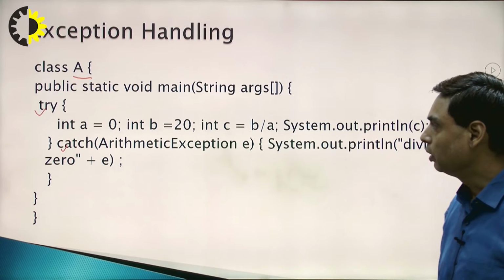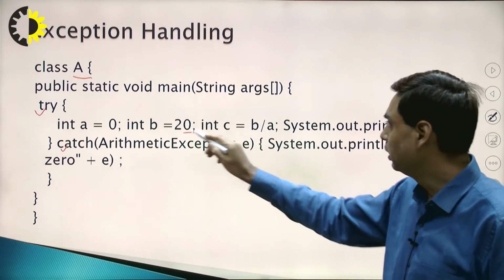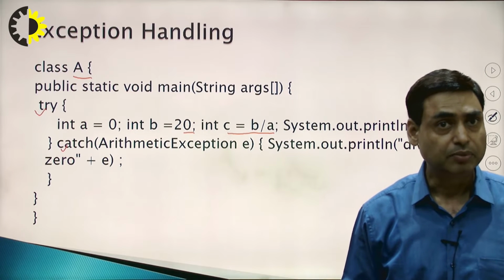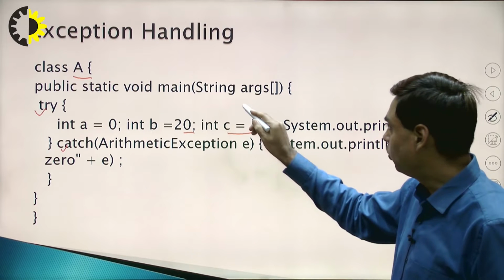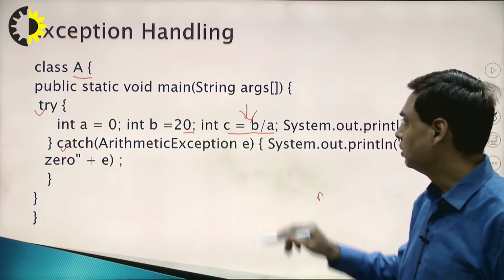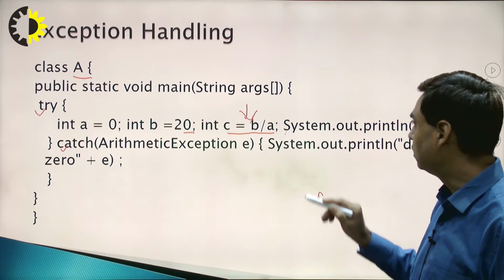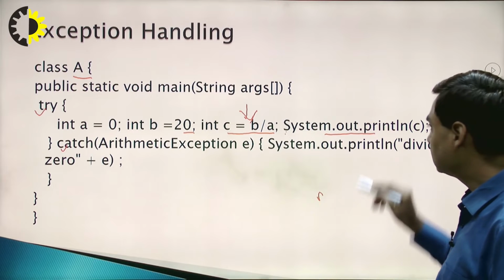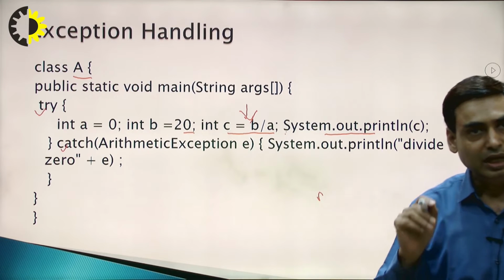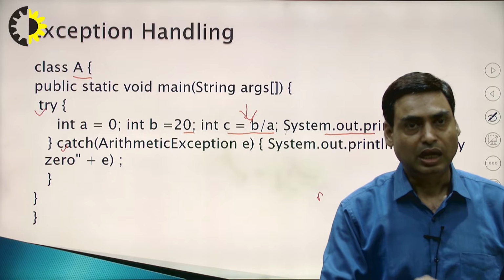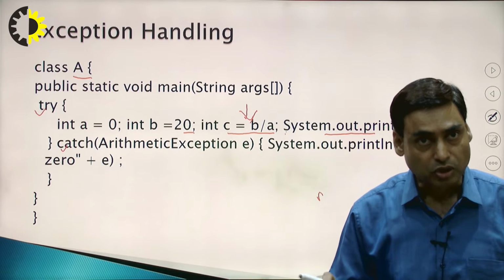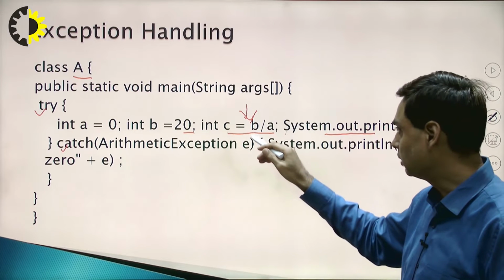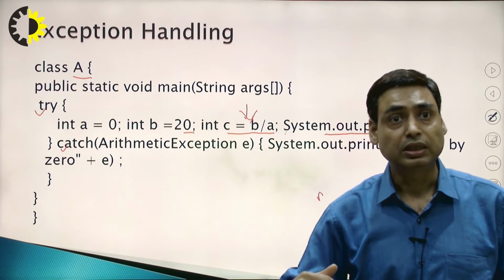Now we can say A equal to 0, B equal to 20 and C equal to B by A. So here we are dividing the value of B by 0. So it is a divide by 0 error. At this point an exception will be raised and the further instructions are not executed. You can see C equal to B by A, and System.out.println is the next statement. So first understand at which point the exception will occur. After that statement, no execution is possible. Java will understand it is an exception, and it will throw an exception, or you can say raise an exception.